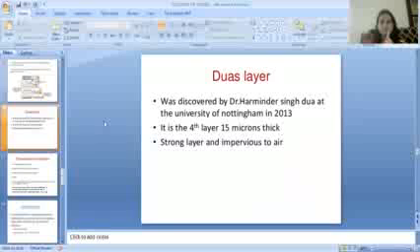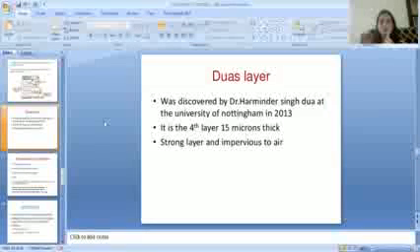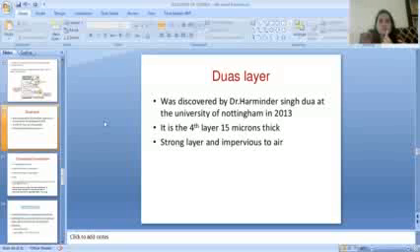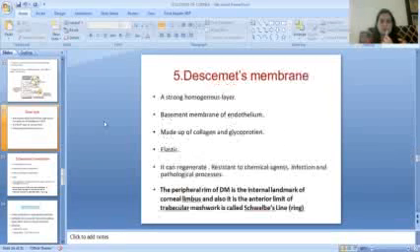In the anterior one-third of the stroma the lamellae are thin, and in the posterior two-thirds of the stroma the lamellae are larger. Next layer is the Dua's layer, which was discovered by Dr. Harminder Singh Dua at the University of Nottingham in 2013. It is the fourth layer, which is 15 microns thick. It is a strong layer and impervious to air.